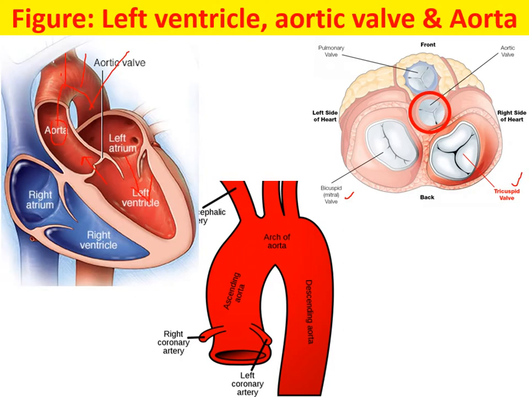For example, in this diagram, the blood is coming from the right atrium into the right ventricle. It crosses the tricuspid valve. If this valve was not there, what would happen? When the heart beats, the blood which comes into the right ventricle can go back into the right atrium. So to prevent that backflow of blood, we have the valve system.